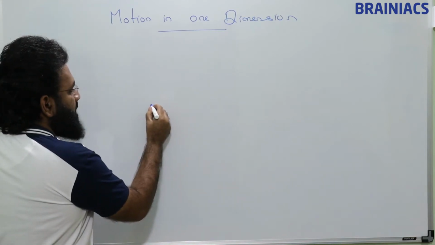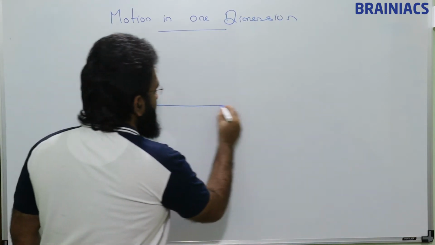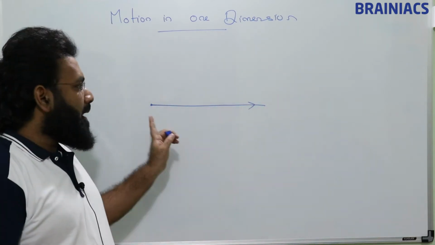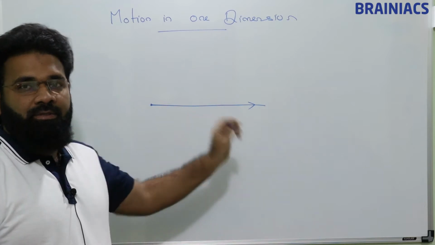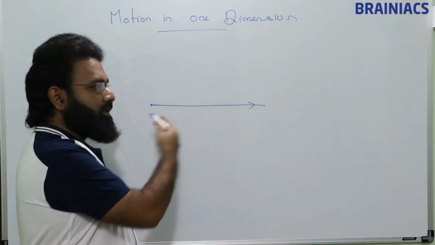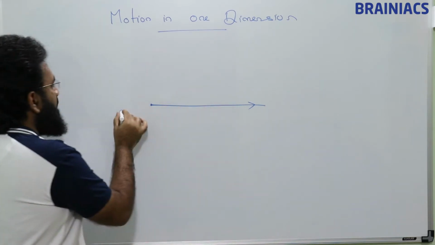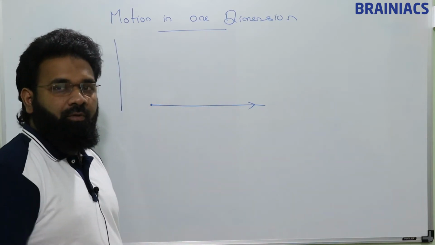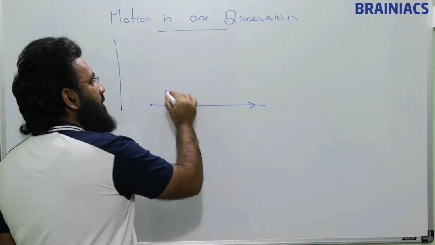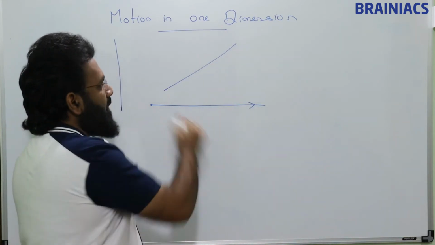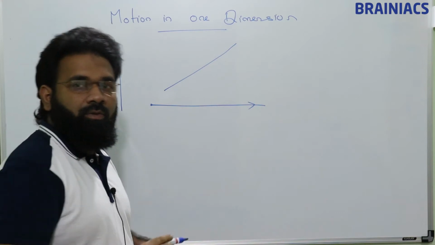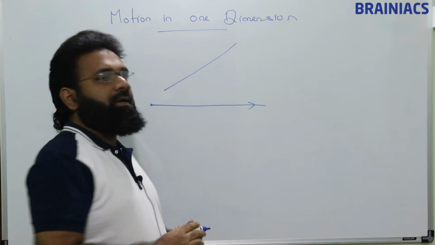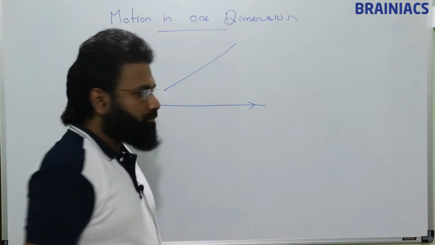Motion in one dimension actually discusses about any particle which is in a straight line, whether it is horizontal or vertical, it comes under motion in one dimension. What about this type of motion? This is also a straight line, this is also motion in one dimension. Why do we say dimension? What is dimension?